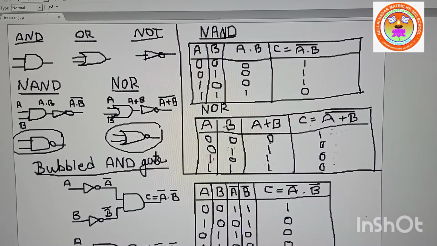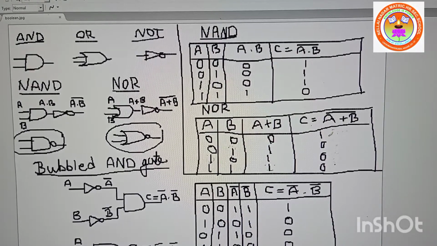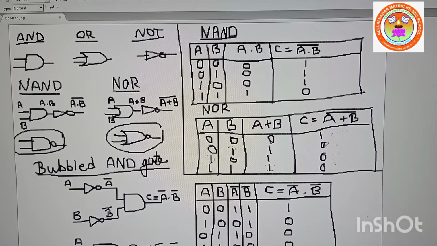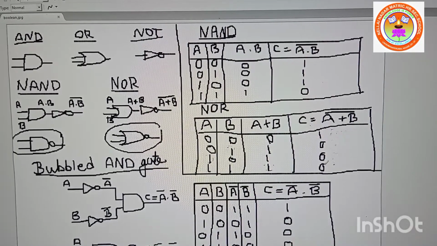NOR gate. See, 0 plus 0 is 0, inverse, you get 1. 0 plus 1 is 1, inverse, you get 0. 1 plus 0 is 1, inverse, you will get 0. Same way, 1 plus 1 is 1, inverse, you get 0.